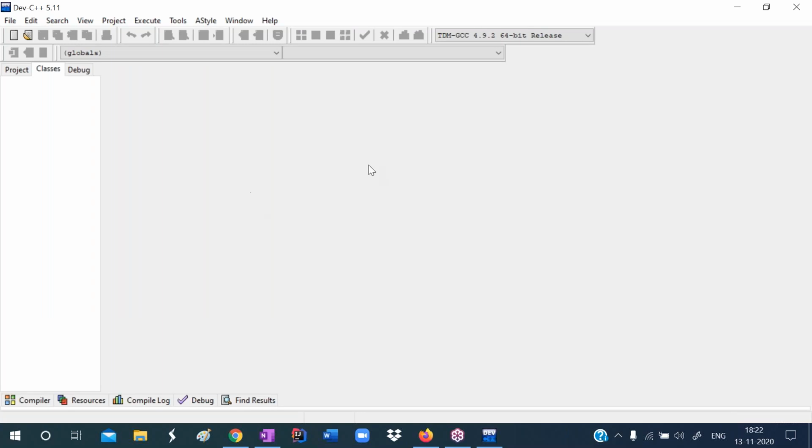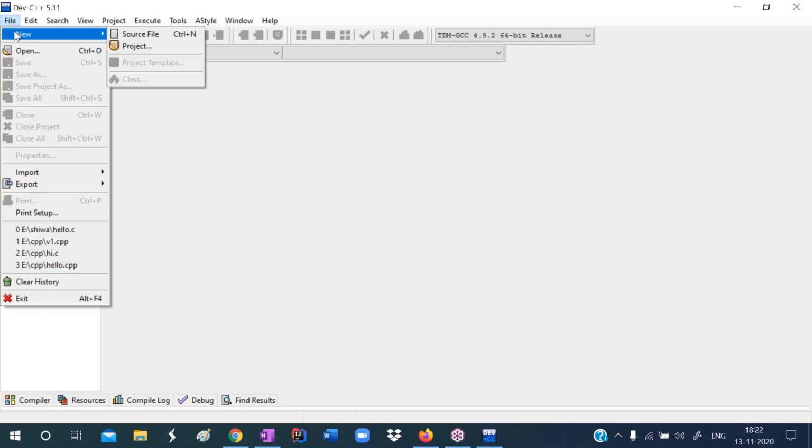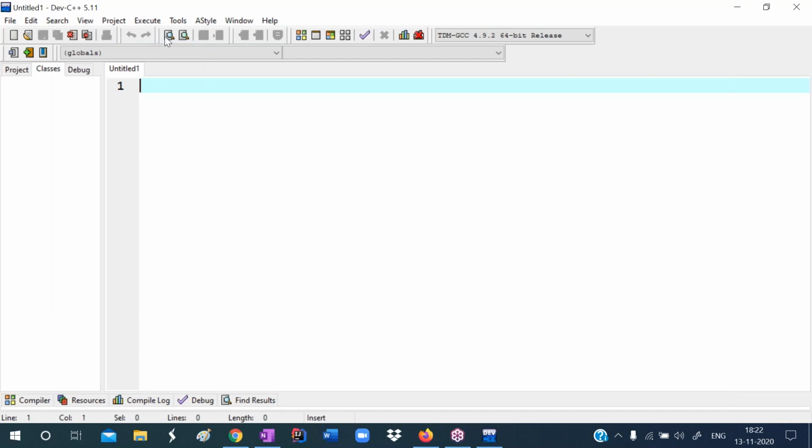So this is called the IDE. In this IDE, go to the File menu, select the New option, and then select Source File. So write the program here.